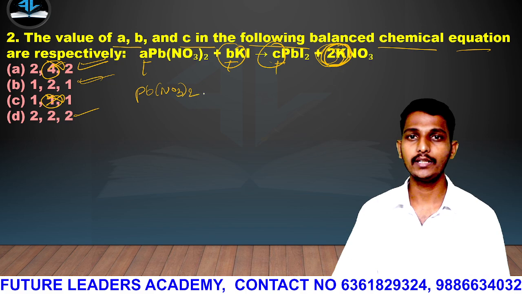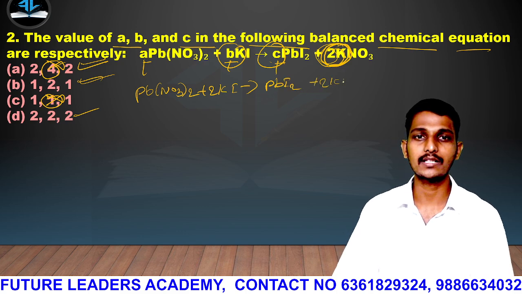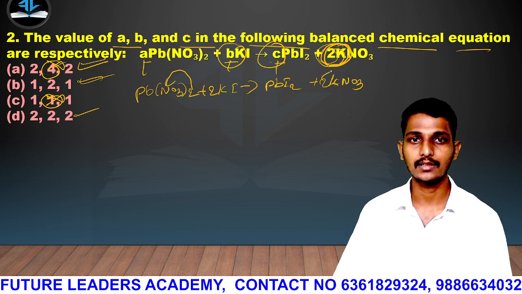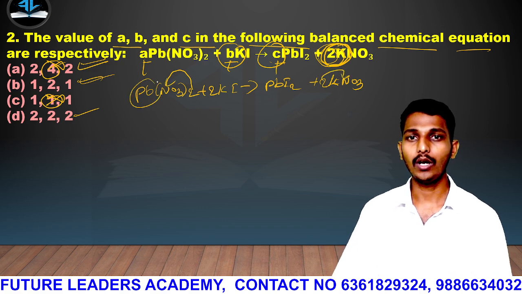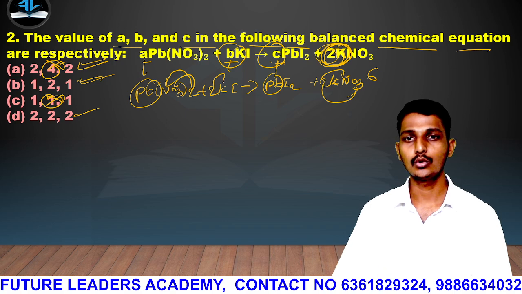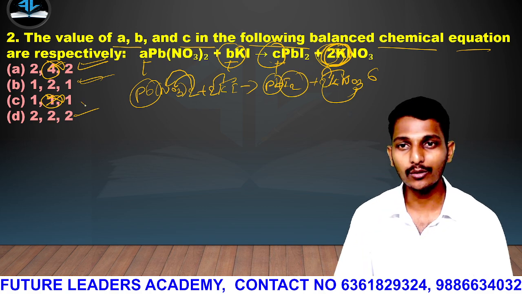Pb(NO3)2 plus 2 KI will give you lead iodide, PbI2, plus 2 potassium nitrate, KNO3. Let us check whether the equation is balanced. There are 2 N, 1 Pb, and 6 oxygen, 2 into 3. There are 2 potassium, and 2 iodine on both sides. The equation is balanced. No need to check further.